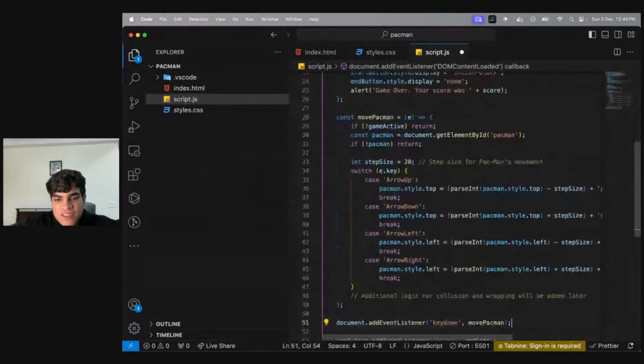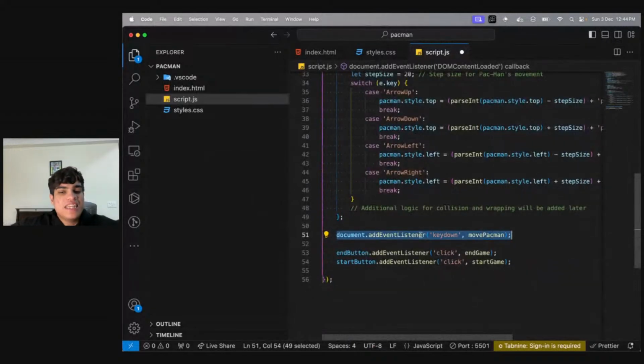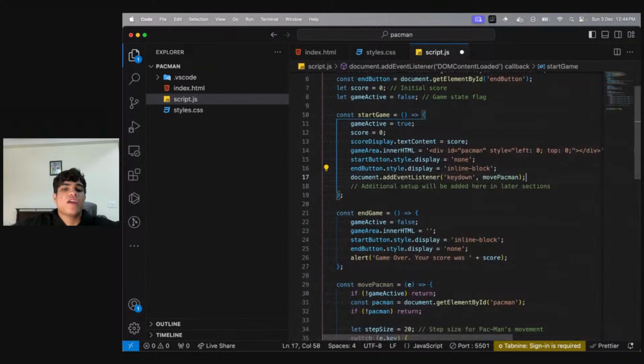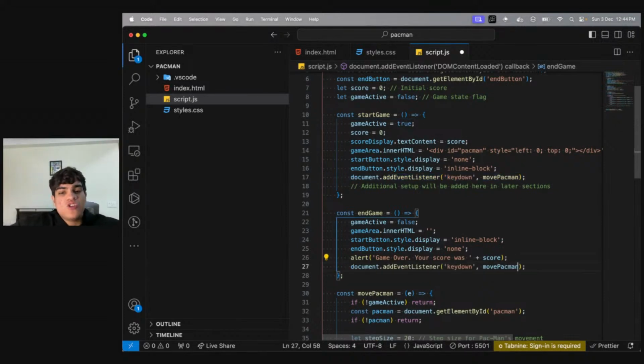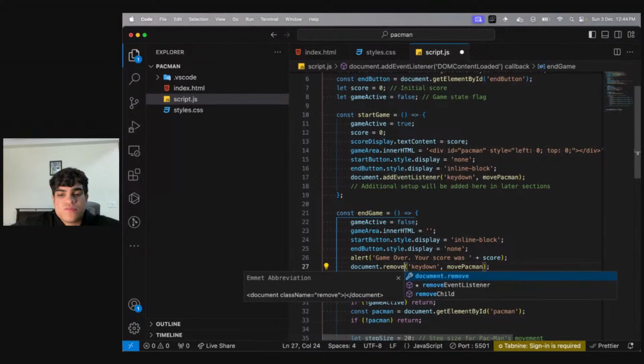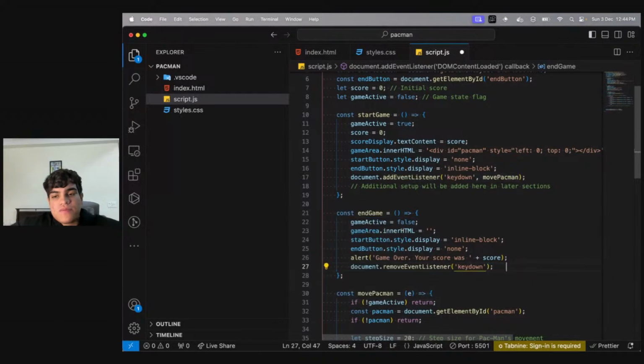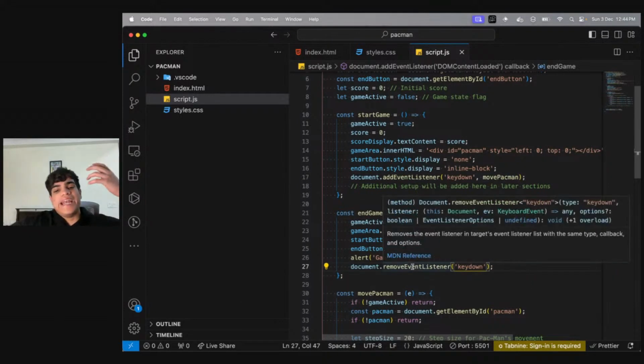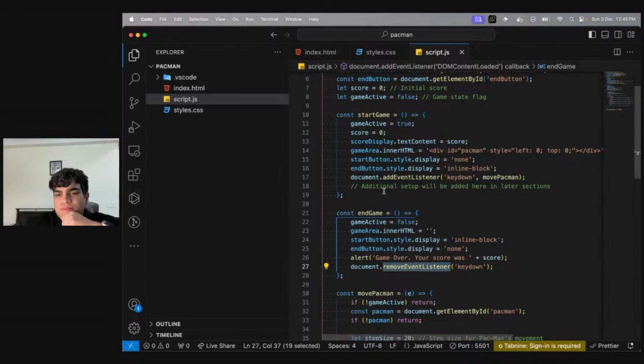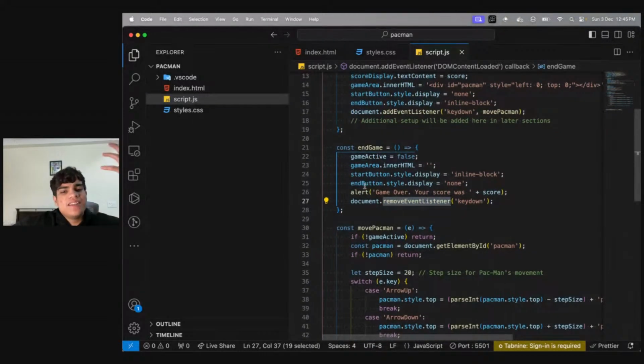Over here again, we add this code, and just make sure that you add this event in your start game, because you only want to move your Pac-Man if the game has started. Whenever you're starting the game, only then will you add this event listener. Technically, when you will be ending the game, you want to remove this event listener.